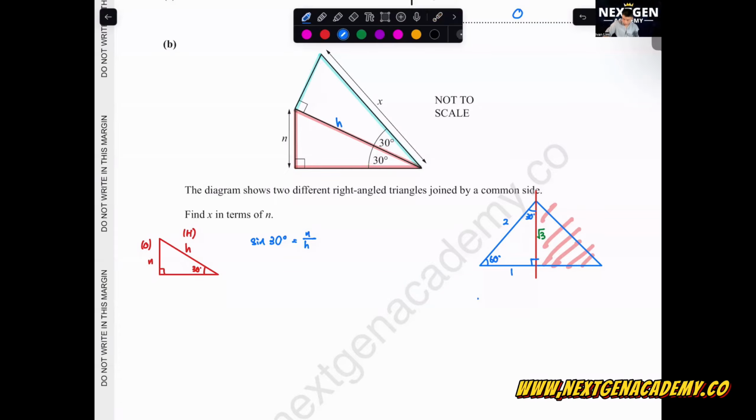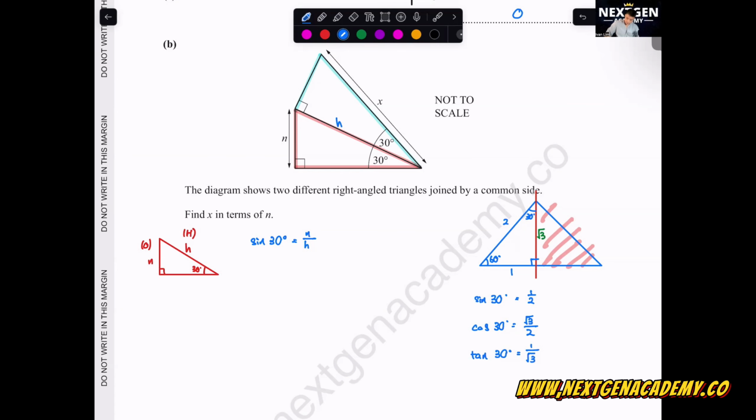Let's practice using SOHCAHTOA. Sine 30 degrees: 30 is here, opposite over hypotenuse, so 1 over 2. Cos 30, CAH, is root 3 over 2. Tangent, TOA, is 1 over root 3. Do we need to use 60 degrees? No, we don't need to find it out. But normally I write this at the beginning when I get the paper, just in case I forget. Write it down, because there is a very high chance you will use this in your paper too.